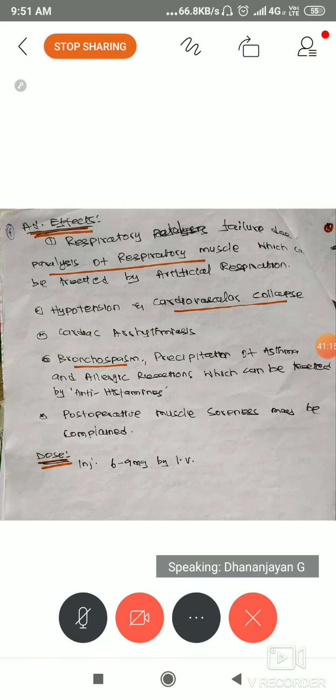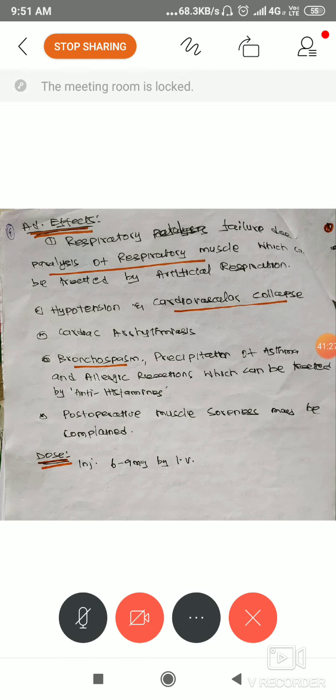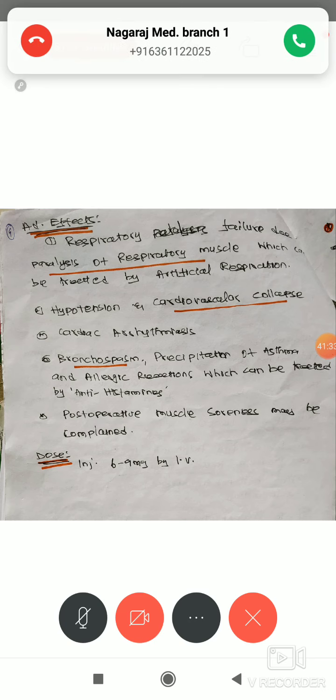Next, hypotension, cardiovascular collapse. Why hypotension? Because of relaxation. Just imagine relaxation of the vessels. What will it produce? Vasodilatation. Relaxation of even the cardiac muscle, no contraction. It causes cardiovascular collapse ultimately. Clear? The main cause is cardiorespiratory failure.